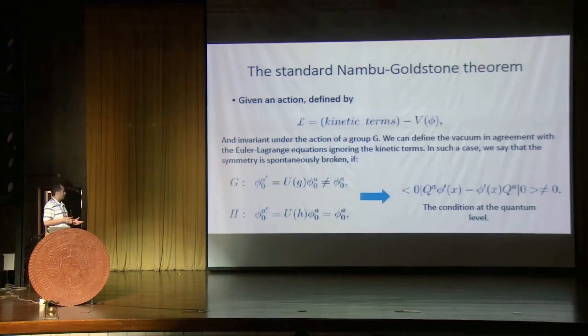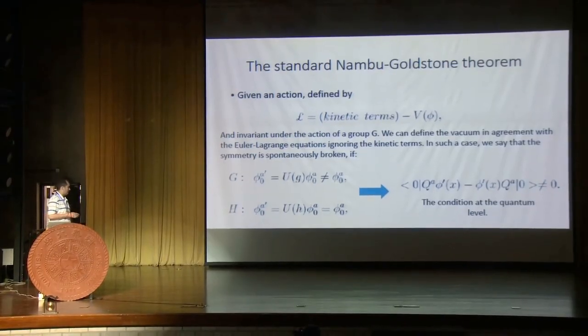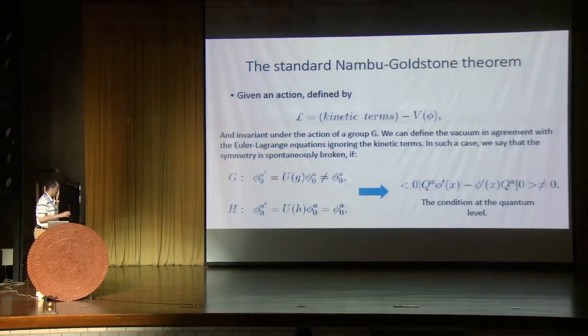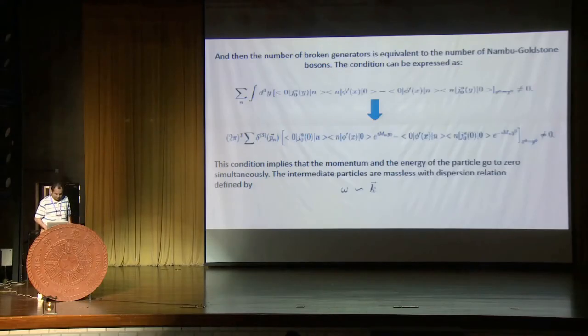You can define a coset space, and the dimension of the coset space defines the number of broken generators. Basically, the number of Nambu-Goldstone bosons is equal to the number of broken generators. This is the standard Nambu-Goldstone theory. And the condition of spontaneous symmetry breaking is the one on the right-hand side. Basically, the commutator between the order parameter and the broken generator has a vacuum expectation value different from 0.